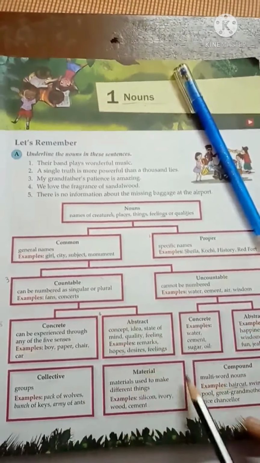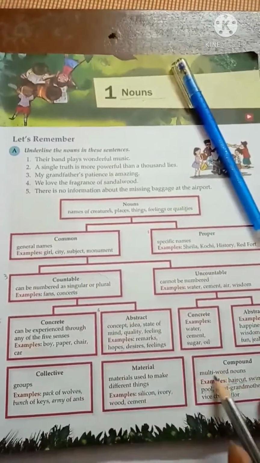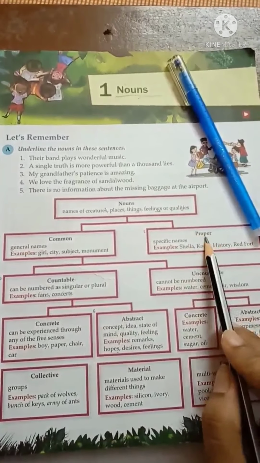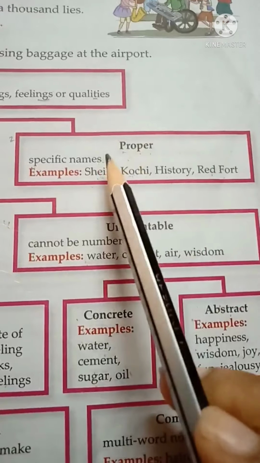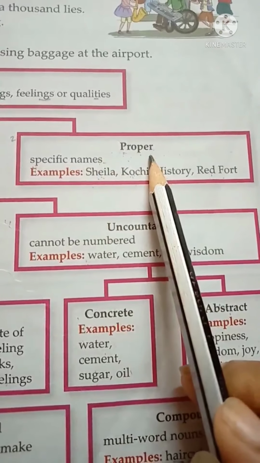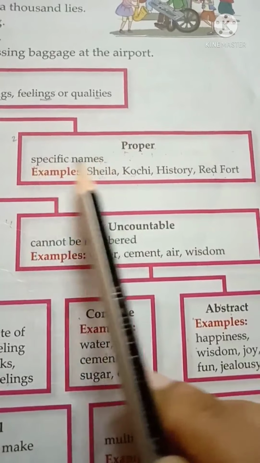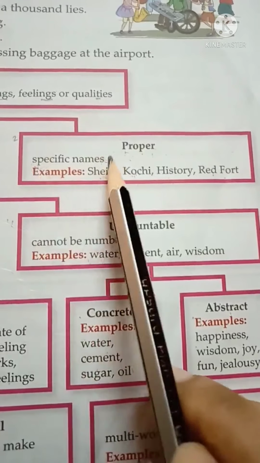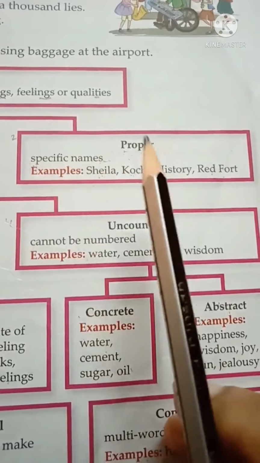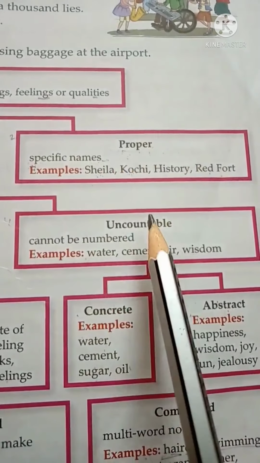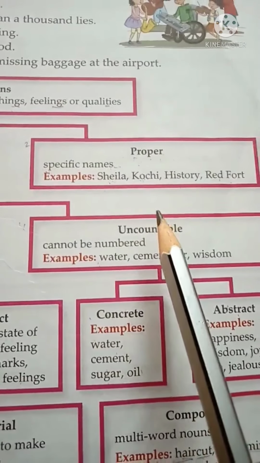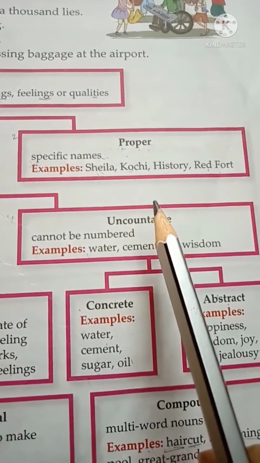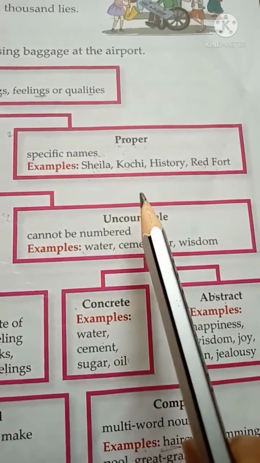Here we can see some kinds or types of nouns are given. First of all, we will read about proper nouns. So students, now we will know about proper nouns. See, here it is written specific names. Now what does it mean? Specific name? It means special names. So, a proper noun is the special name of a particular person, place or thing.